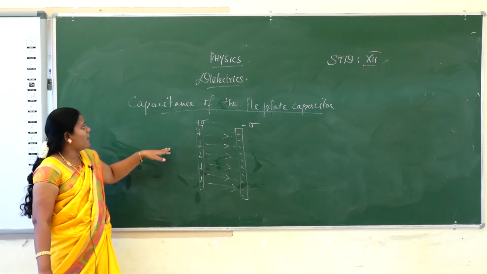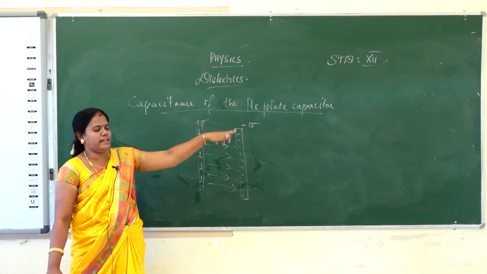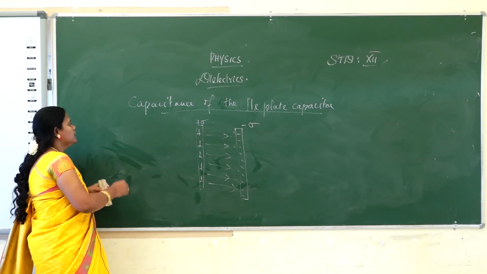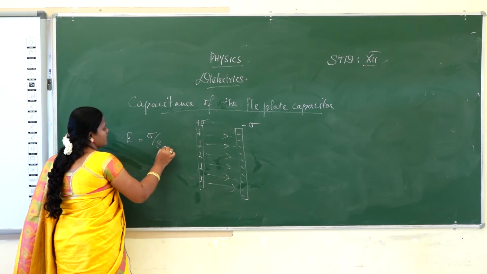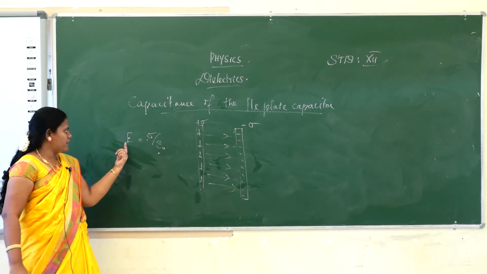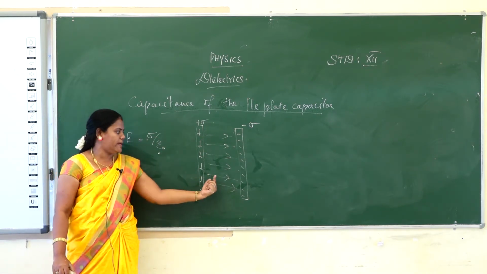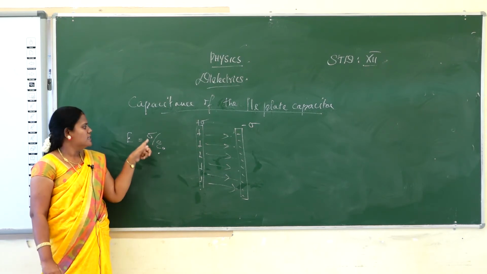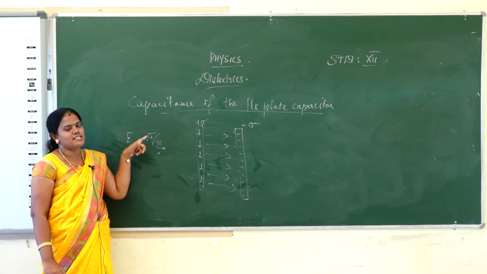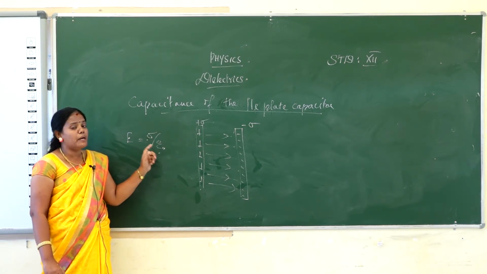So how will you calculate the capacitance of a parallel plate capacitor? First we should know the electric field. E is equal to sigma by epsilon naught. What is sigma? What is epsilon naught? Electric field E is in between the two plates. Sigma is the surface charge density. Epsilon naught is the permittivity of the medium.